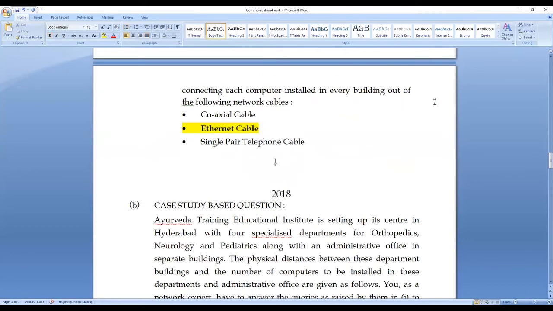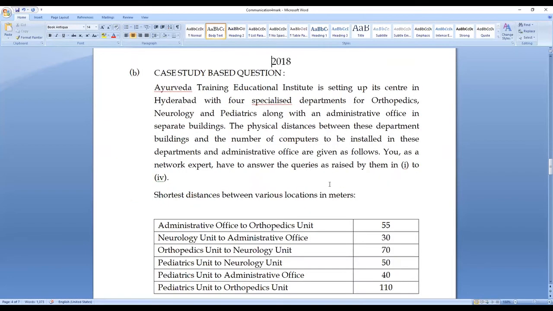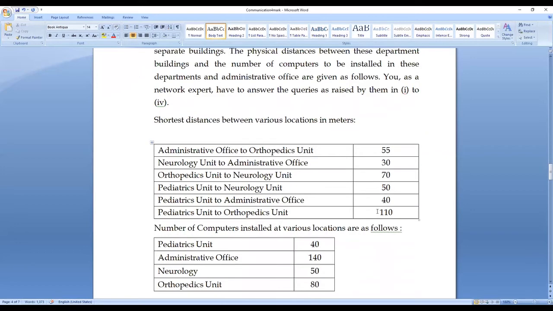Now let us move on to 2018. Here they have given a paragraph. So at that instance, we need to read this paragraph. My eye should move to where the number of systems has been given, in order to crack the particular problem. Here also you are having 4 units.